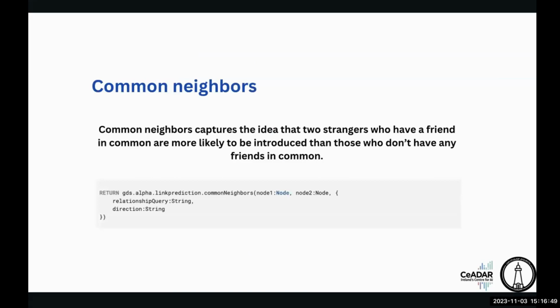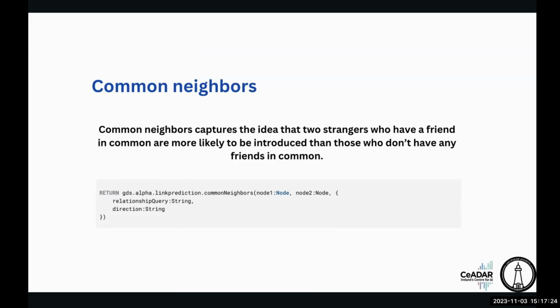So the next important thing is common neighbors. Common neighbors capture the idea that two strangers who have a friend in common are more likely to be introduced than those who do not have friends in common. So it gives a higher score for a person who has more common relationships. The closeness is identified based on the shared neighbors, which have common and mutual relationships. Based on this information, common neighbors works, and it gives scores from anything above 1.